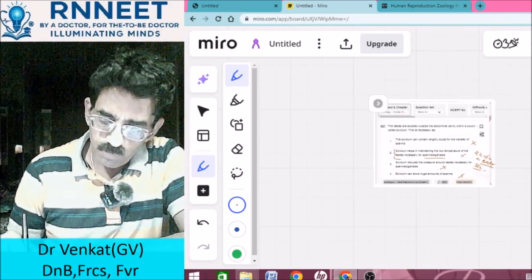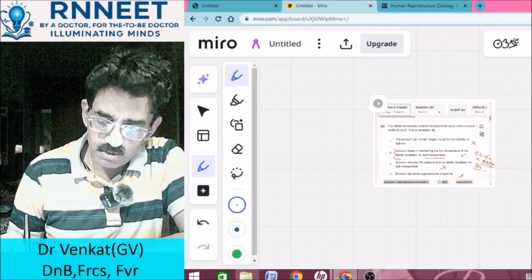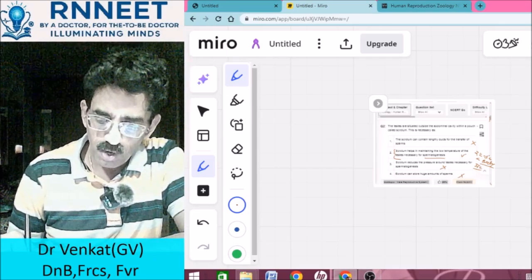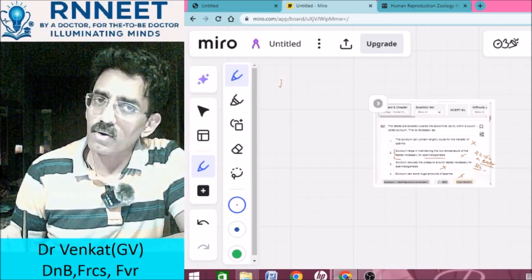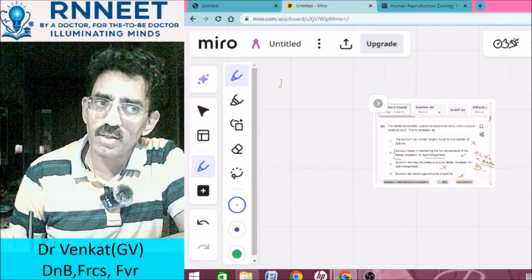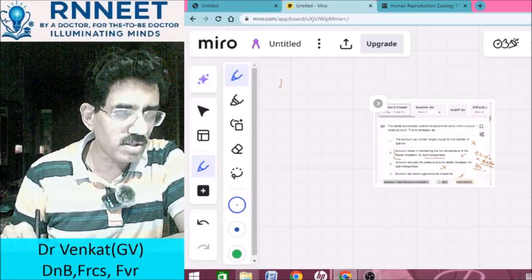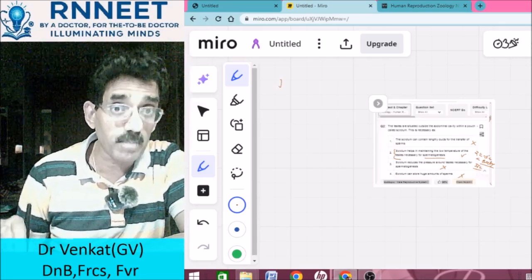First, is the testis present in the scrotum right during embryonal development? Is the testis already developed in the scrotum?